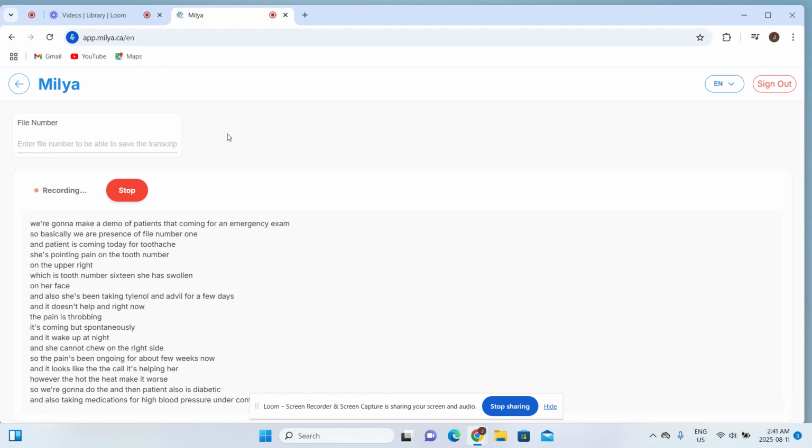First we start with percussion tests. We hit on tooth number 14, and it's 0 on 10. Number 15, she said it's about 1 on 10. Number 16 is about a 7, 8 on 10. And number 17, it's about a 1 on 10. When we do the probing, we see that number 14 has 1 or 2 millimeters. Number 15, about 1 or 2 millimeters. Number 16, about 2, 3 millimeters, and there's bleeding as well. And on number 17, she has about 1 or 2 millimeters of probing.